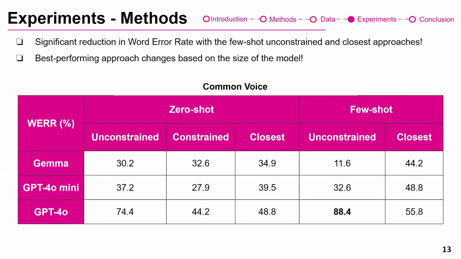For the short time that we have, we won't go through them, but we saw the same pattern in all of them. We also figured that the best performing approach changes based on the size of the model. So for 4o, the best comes with the unconstrained, allowing it to do whatever it wants. That's not the same with the other ones, meaning that they are better when they're limited.